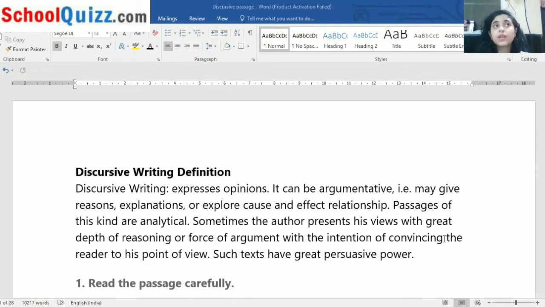See what happens when someone is in confusion and asks for our advice, our opinion. We'll be like, according to me, this is the well-deserved solution. According to me, this will be fair to your situation. We put our point of view in those problems so that we know what will be the solution according to us. Those are nothing but opinions. Same way here it is saying that it expresses opinions.